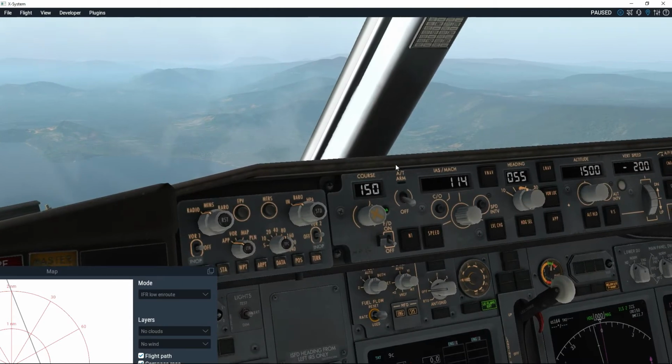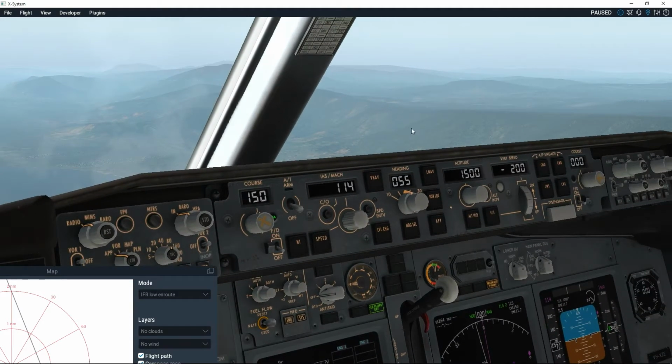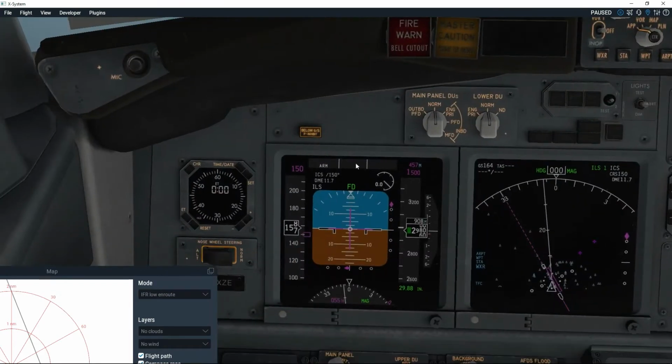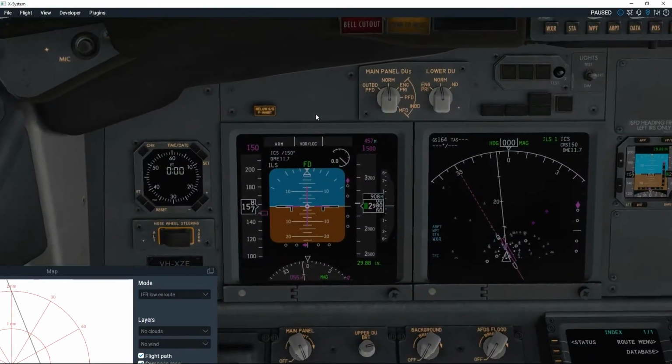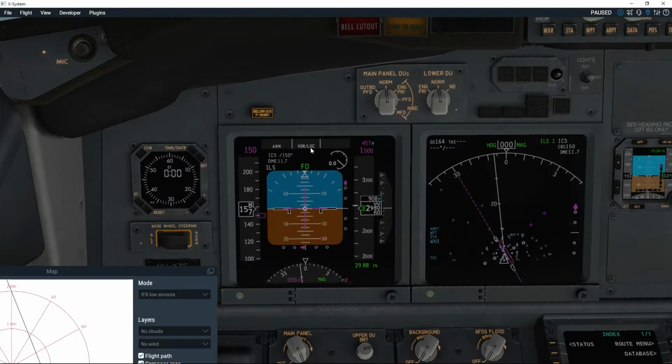In here are our autopilot buttons. We're going to turn on the autopilot. It requires two switches, this one here and this one here. They should both go green. Once that's done, we're going to turn on the VOR localizer. If we have a look, it's not enabled here at the moment. The location here where the mouse is and the location here, it should fill up when we do. So we click VOR localizer, we go back down and we can see it's now got VOR localizer in there.